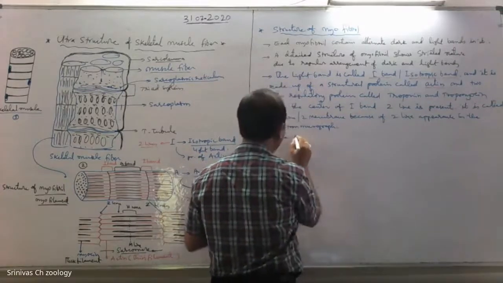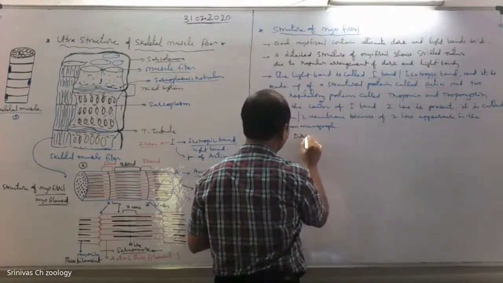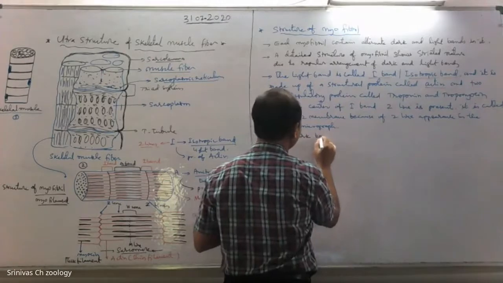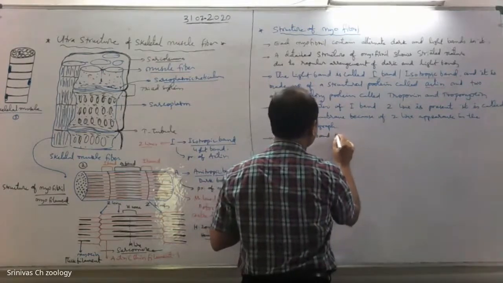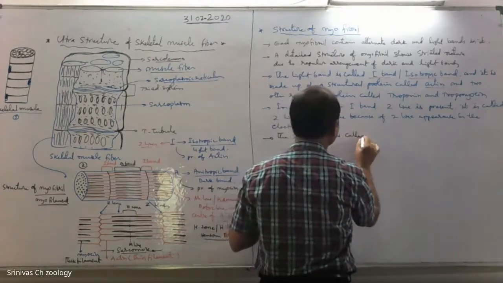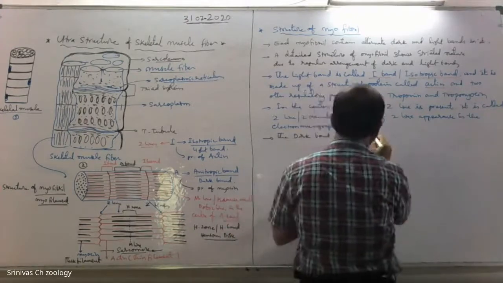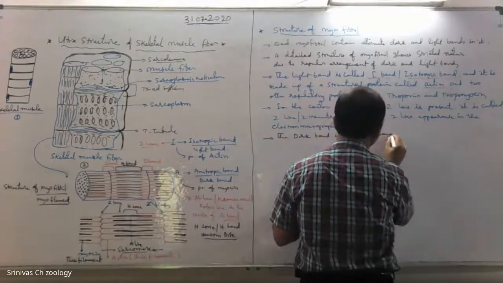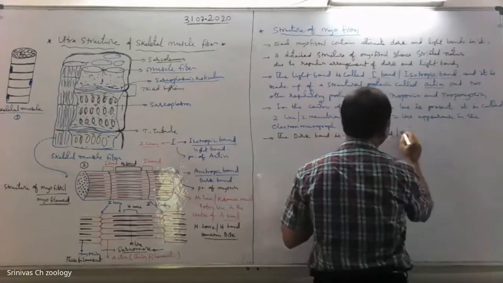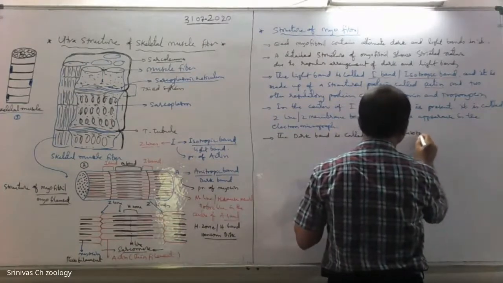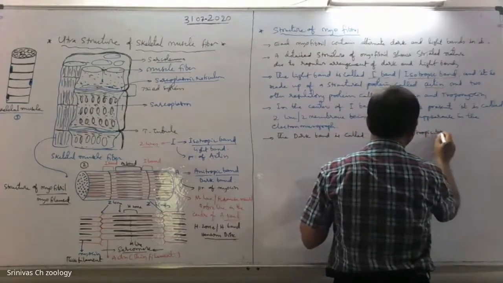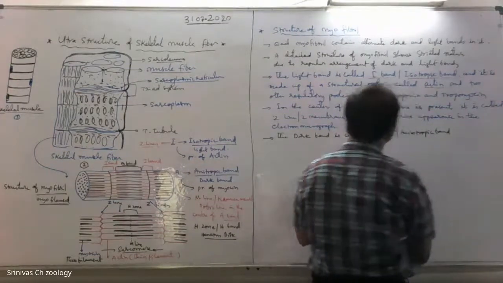The dark band is called the A band, the anisotropic band.